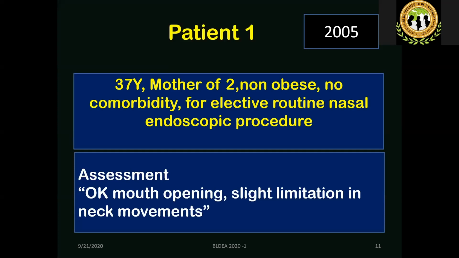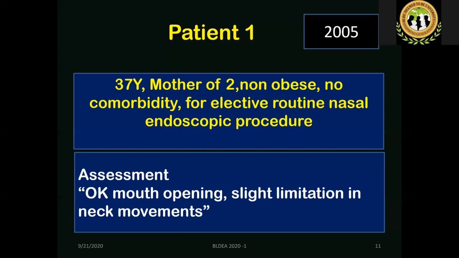So this patient, on assessment, was assessed preoperatively by a qualified, knowledgeable and respected anesthesiologist, and the comments were: okay mouth opening, slight limitation in neck movements. What happens if a resident writes like this? Obviously, he or she is taken to task by any faculty or the HOD or anybody. What do you know? Why do you write like this? But at certain stages, our tendency changes.